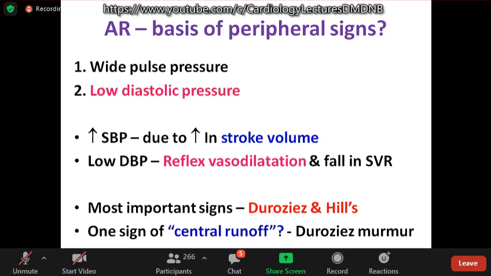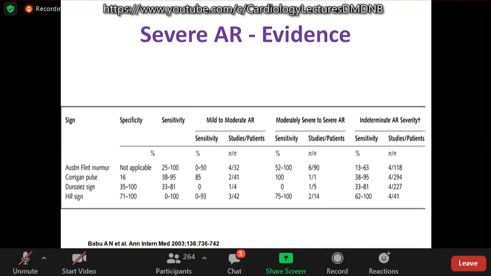One commonly asked question is the Neurosis number. And what are the other causes of central runoff? Large PDA, AP window with large left direction, and ruptured sinus of Valsalva. In all these conditions, you can get a central runoff and a Neurosis number. So this is evidence to show that Neurosis number and heel sign have higher sensitivity and specificity.